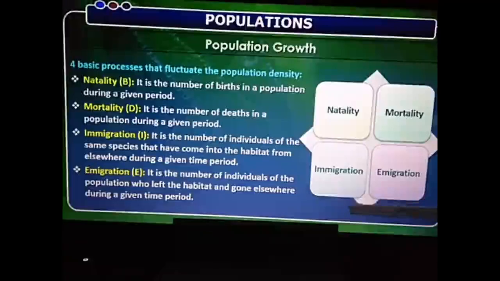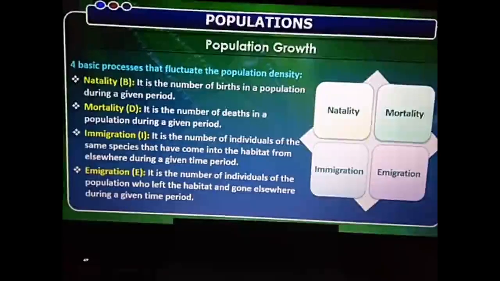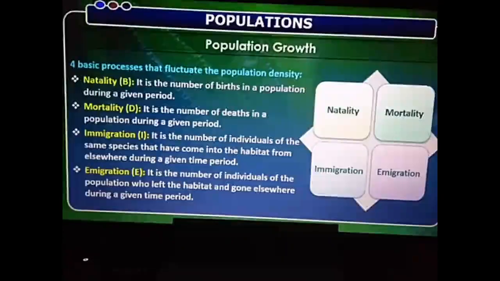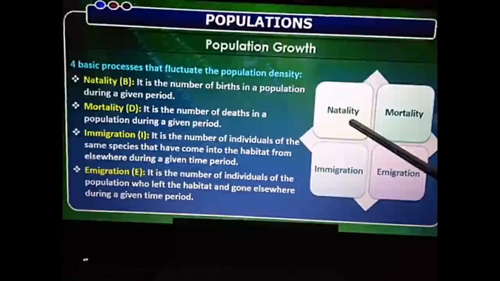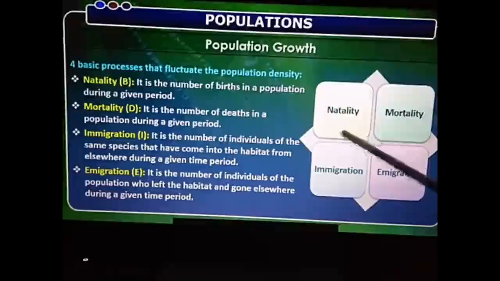Now, one day, what happened was there was a newly married couple in the house. This newly married couple gave birth to two twins, two boys. They giving birth means that is natality. So 20 people were there. 2 more added means how much did it become? 22. What happened to the population density? It increased. So that is natality.